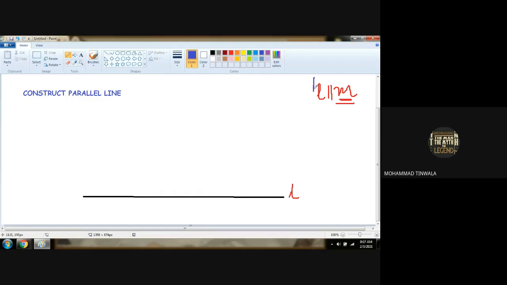Line L and line M are to be made, so we will not touch L and M. From A to Z, any letter, whatever is your favorite, you will take, for example point A over here. We took point A right here. Any doubt with this? What did I do? Boys?